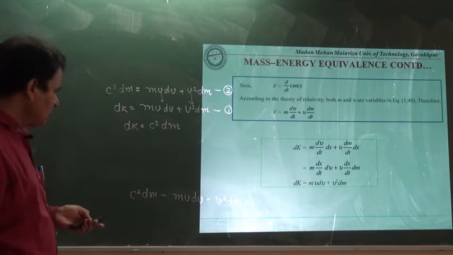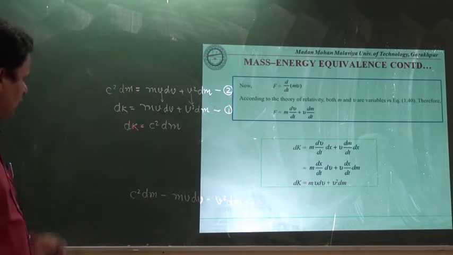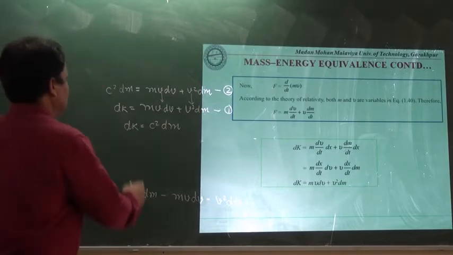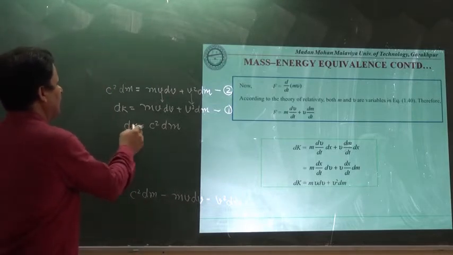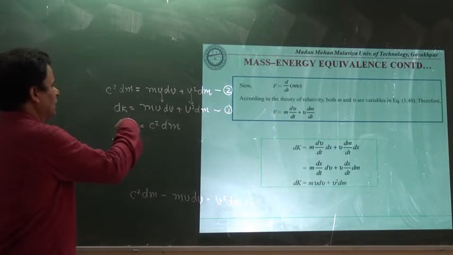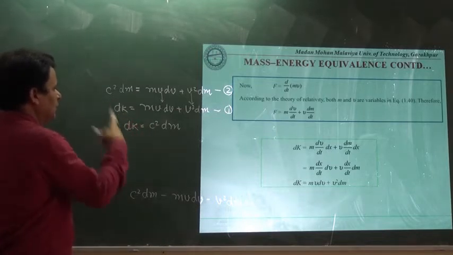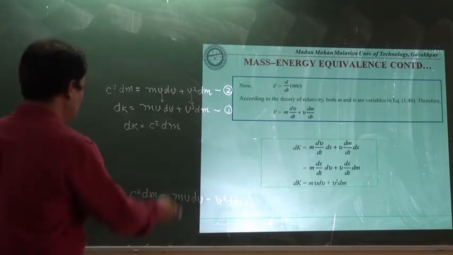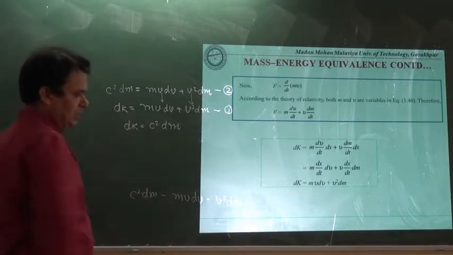If we have this equation, dk equal to c square dm, we can integrate it to see how the energy is changing and how the mass is changing according to that kinetic energy.